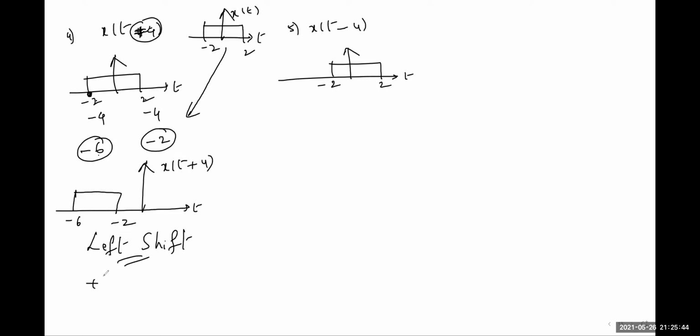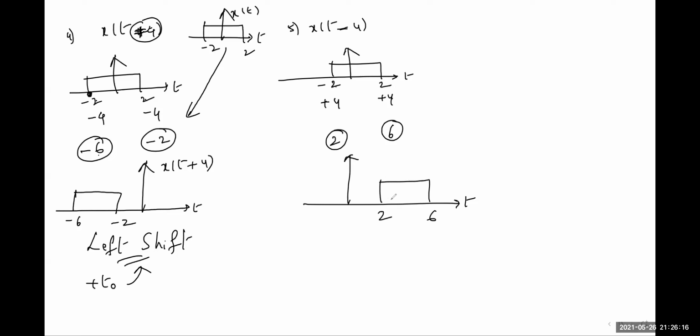We observe that +T0 is a left shift operation. Similarly, here you can see -4 is there. For the second problem, -4 means at each and every instant you take +4. Then this instant becomes 4 minus 2, 2. This is 4 plus 2, 6. So the graph will start at +2 and end at +6.